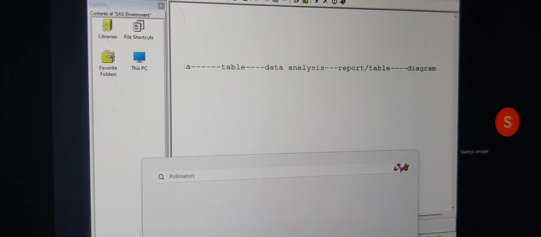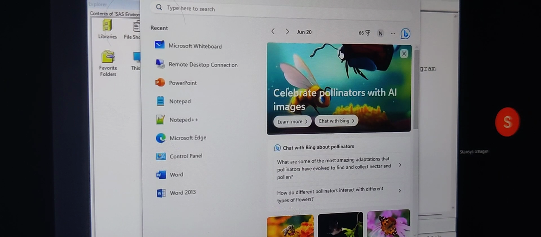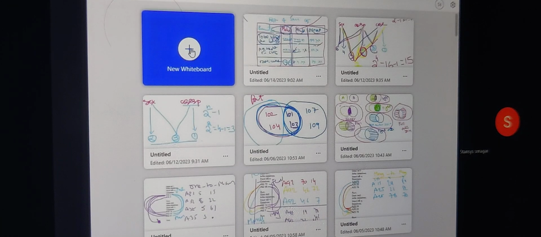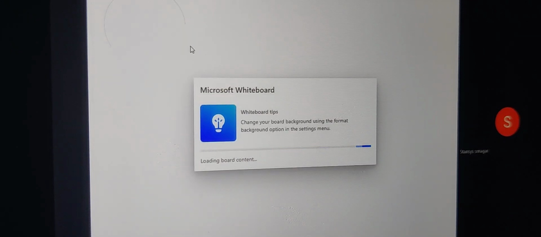Say for example, take the SAS data set of that class. If I give you the data set and ask how many males and how many females are there, what will you do? You will count the females and you will count the males. Maybe it will take 1 minute or maybe 2 minutes.